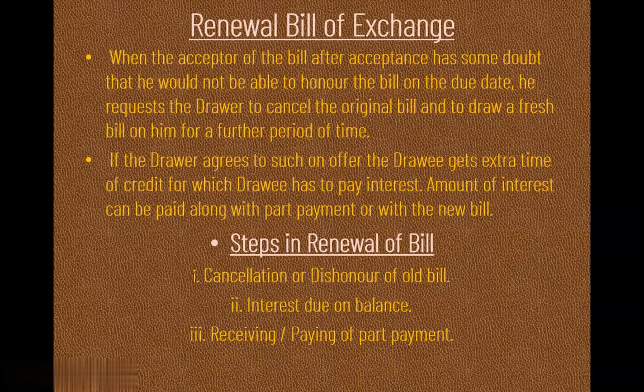The next entry that we have to pass here, receiving or paying a part payment. It means either drawee is going to pay amount in cash or through cheque. So part payment is going to be received. We have to pass the entry of that. And the last is drawing and acceptance of new bill. On the balance amount, again drawer is going to draw a new bill, right? Therefore we have to remember these 4 steps. That is, we have to pass dishonor of bill, then interest entry, then part payment entry, and entry of new bill. Right? Now let us understand here in detail all these entries.